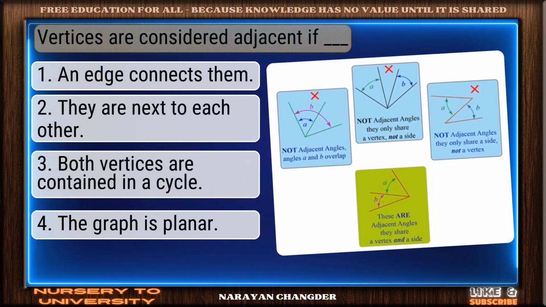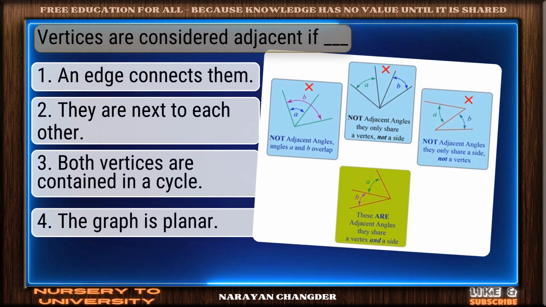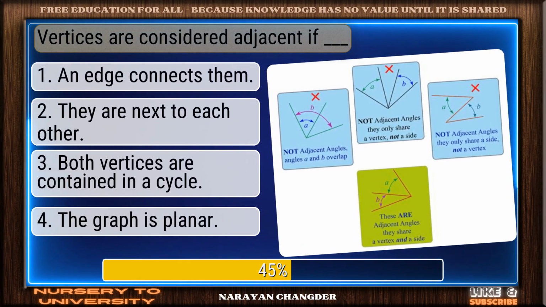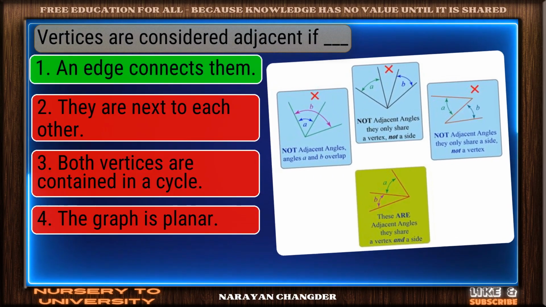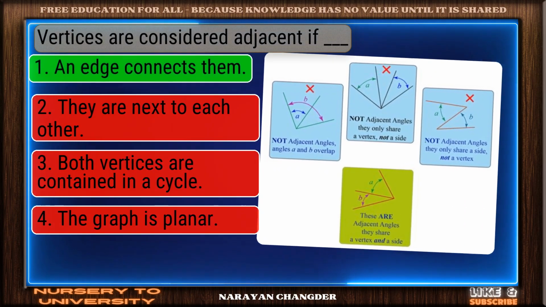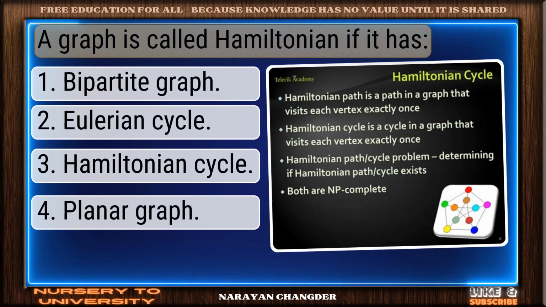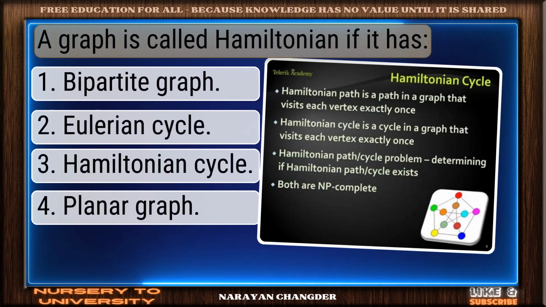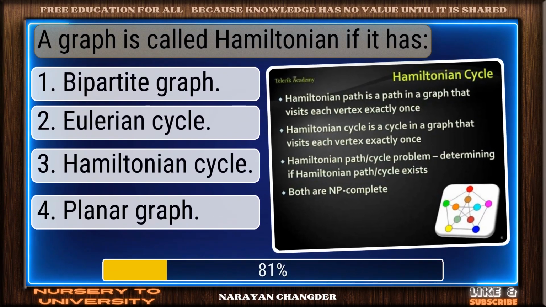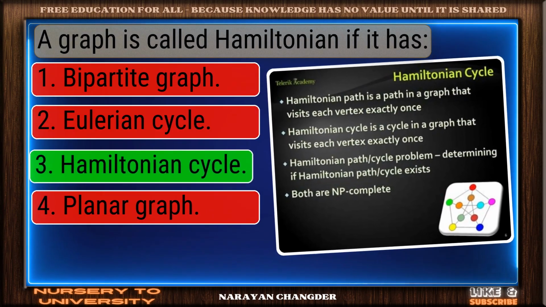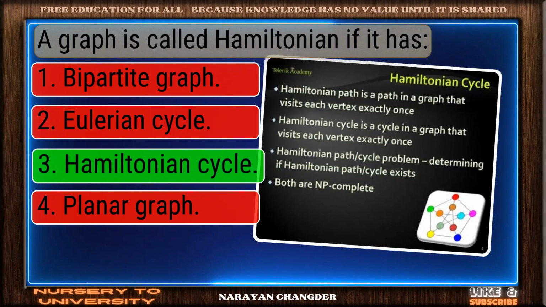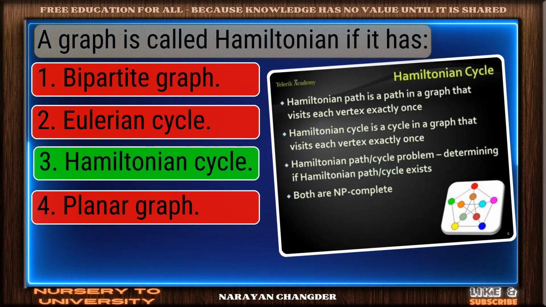Question number 29. Vertices are considered adjacent if dash. Perfect. An edge connects them is the correct choice. Question number 30. A graph is called Hamiltonian if it has. Clear logic. Your choice Hamiltonian cycle is sound and 100% true.